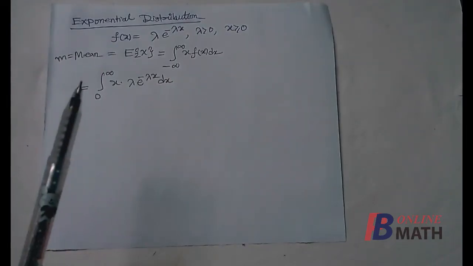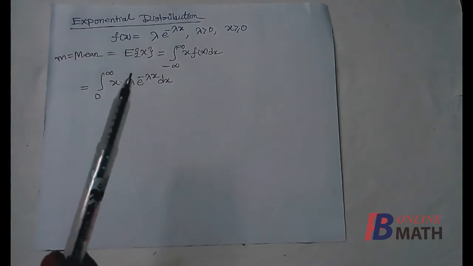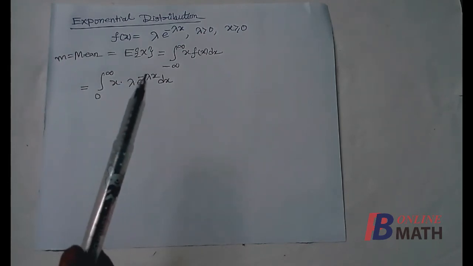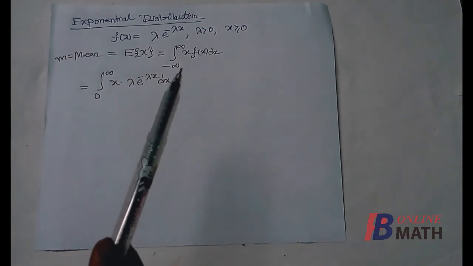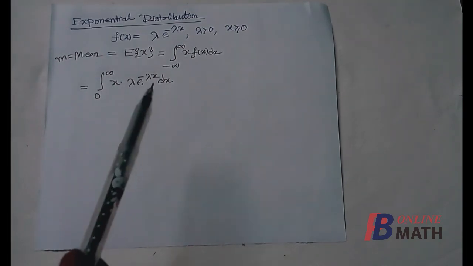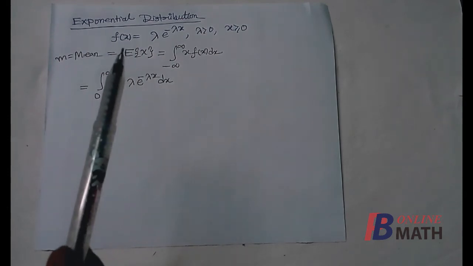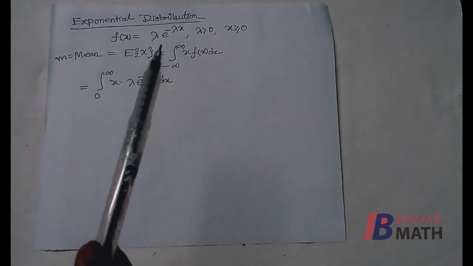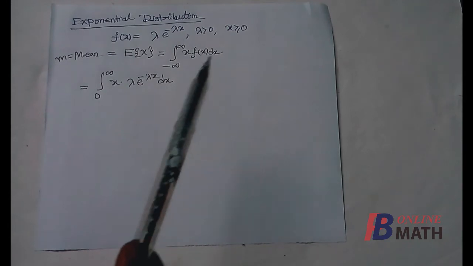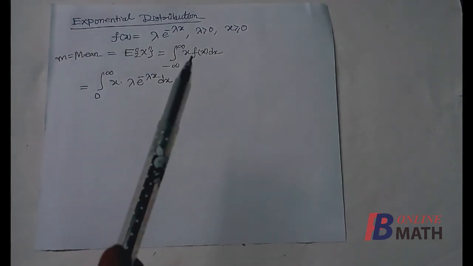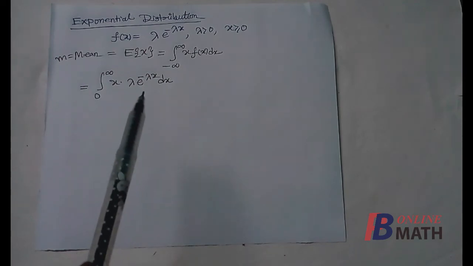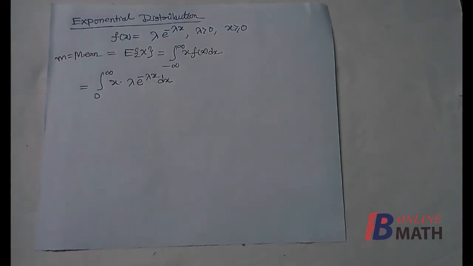First we find the mean, and this is the formula of the mean: expectation of x is the integration of x into f(x), and the range is from minus to plus infinity. But from the density function of the exponential distribution we find that the range of x is non-negative. So we convert the range to 0 to infinity, and next we replace the value of f(x), that is lambda into e to the power minus lambda x.